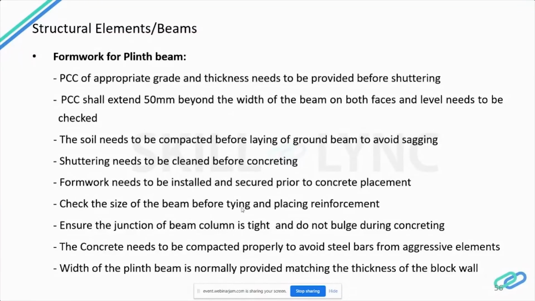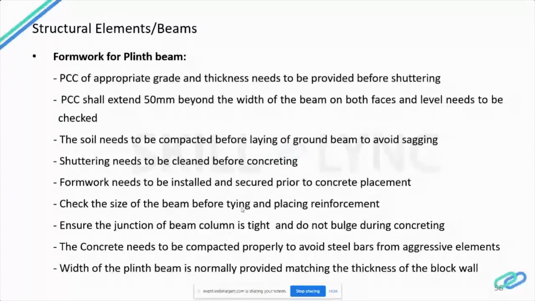The soil on which the beam is laid should be compacted properly and should not sag during curing or pouring of water, or due to settlement of loose soil. So formwork needs to be installed and secured prior to concrete placement. The shuttering should be dry and shall be cleaned carefully before concreting is done. We have to check the formwork installed before the concrete is done.